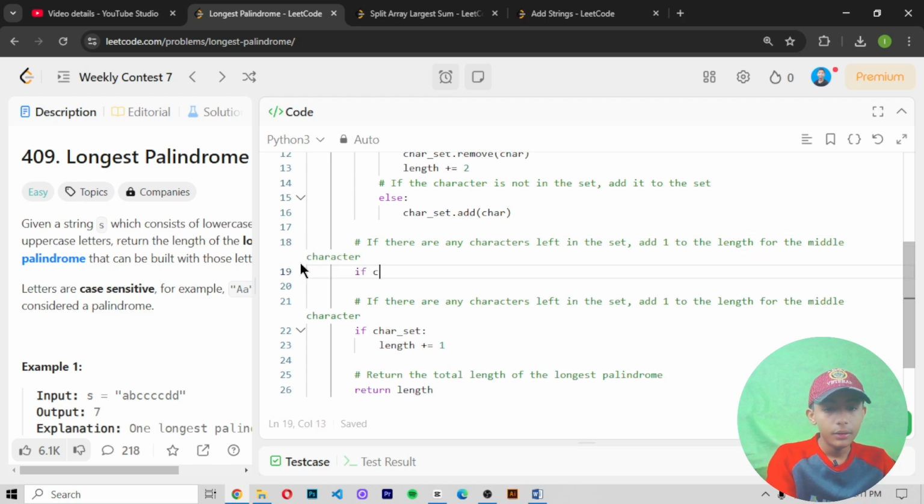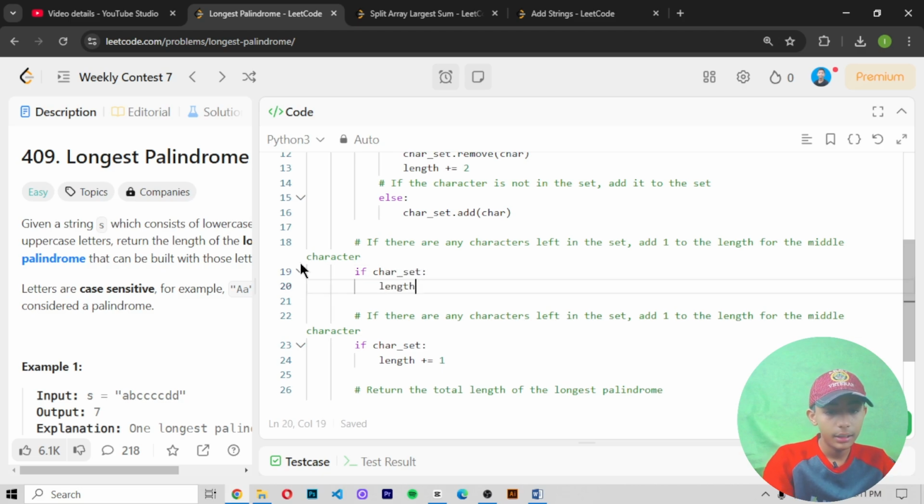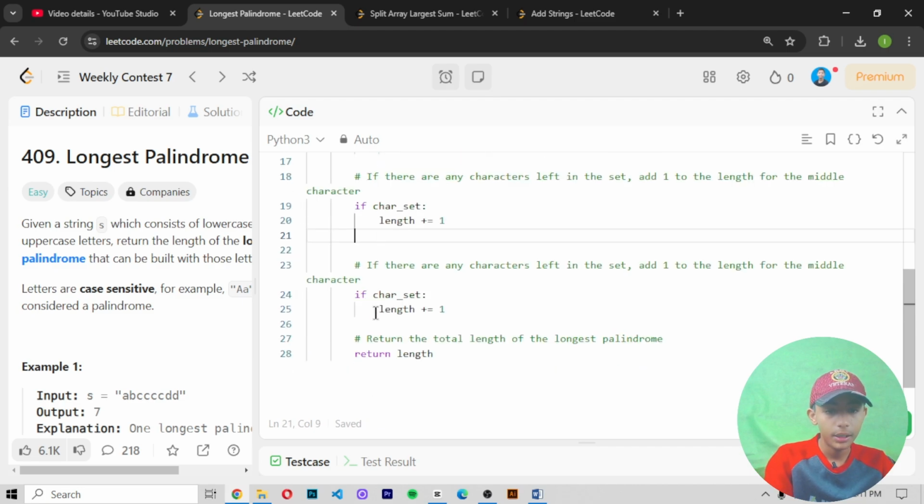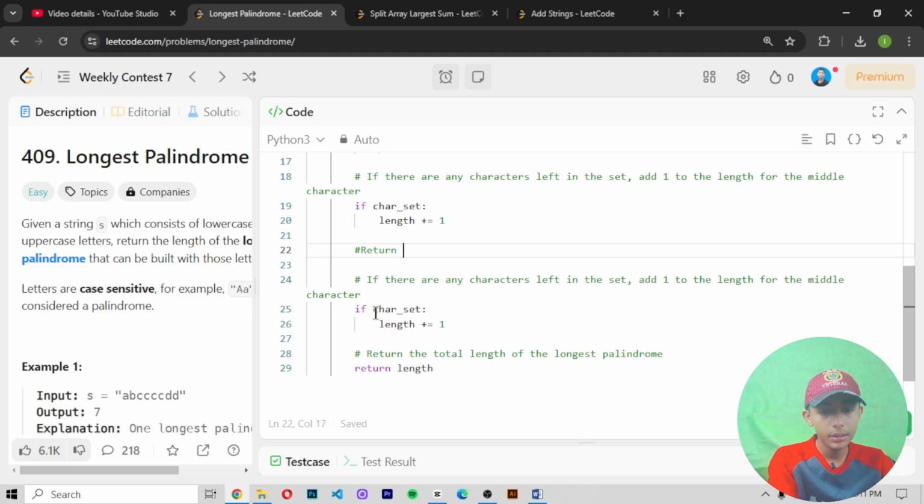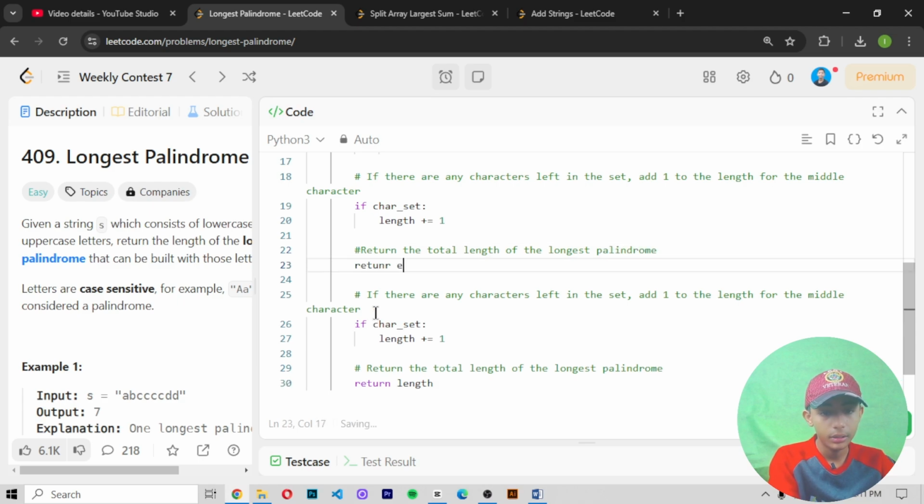Enter. If char set, enter, length plus equals to 1, enter, backspace, enter, return the total length of the longest palindrome, enter, return length.